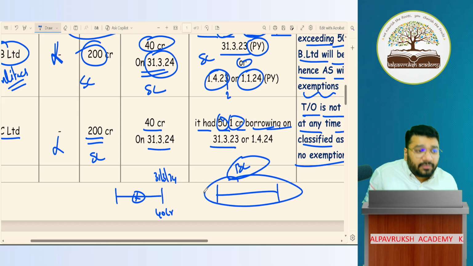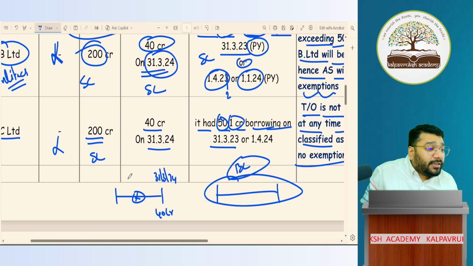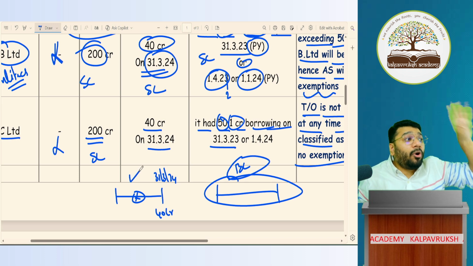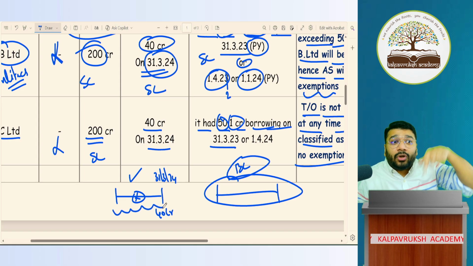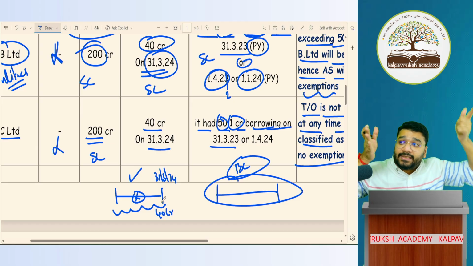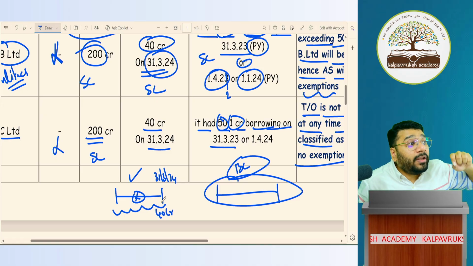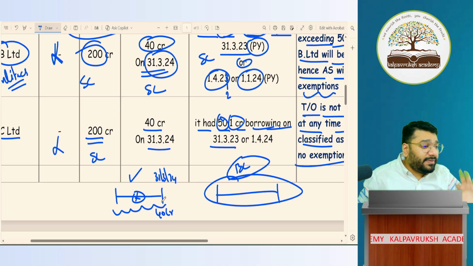So in the current year, whether I'm a small company or a big company, I should check the borrowing of the immediately preceding previous year. At any time during the previous year, not just the end, not just the beginning, at any time from 1 April to 31st March of the previous year, if my borrowing is more than 50 crore, who am I? Big company. So it is the immediately preceding previous year.